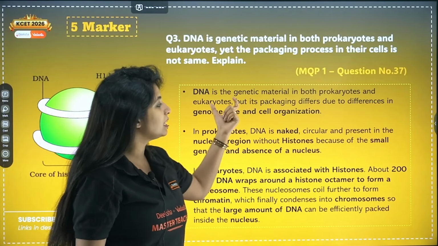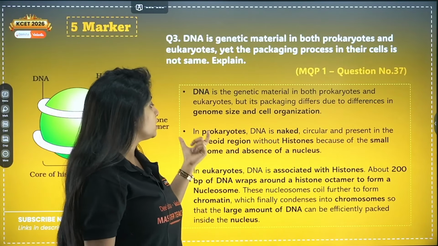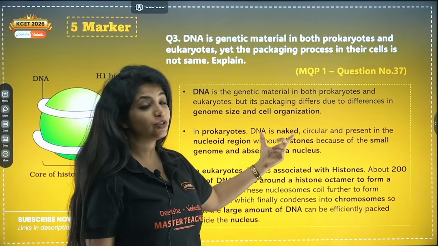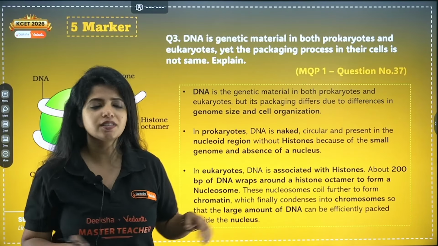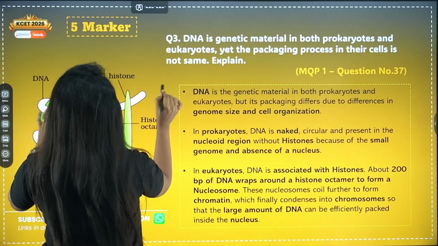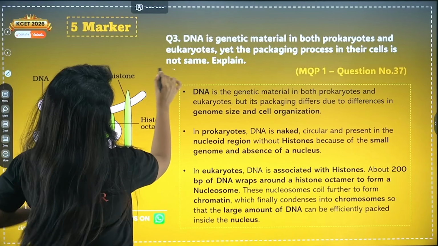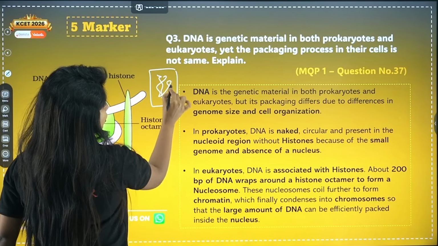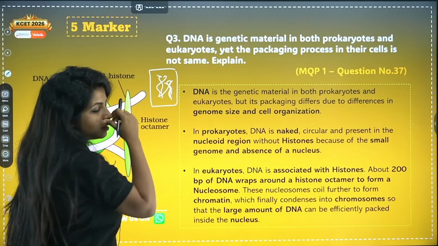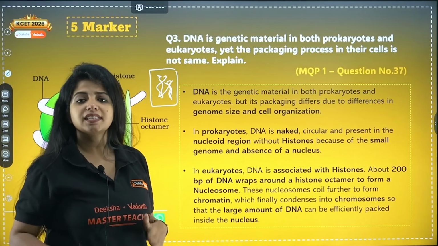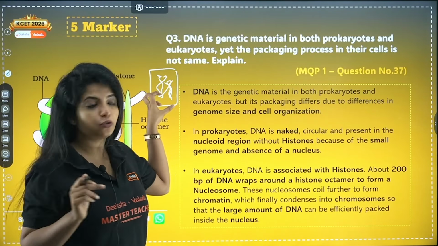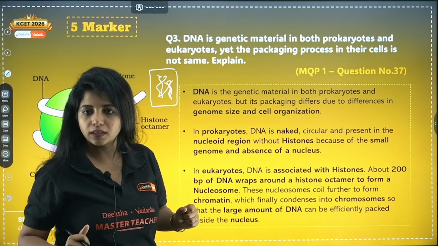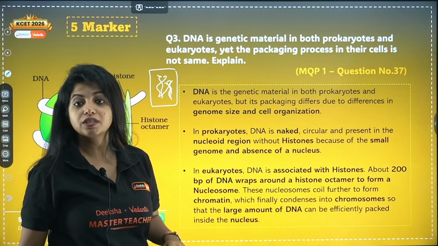In prokaryotes, DNA is naked, circular and present in the nucleoid region without histones because of the small genome and absence of a nucleus. They do not have a nucleus, so why be worried? Suppose this is the place. In this particular place itself, you would be having everything. Your genetic material is randomly out there, and the genome size is not too much, and the cellular structure is also not such that you have clear differentiation between things. Now in the case of eukaryotes, things are different.